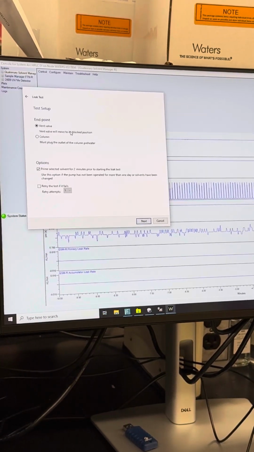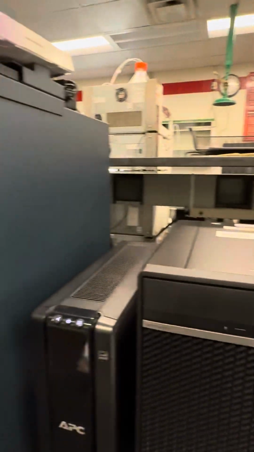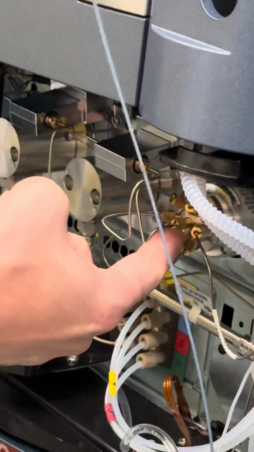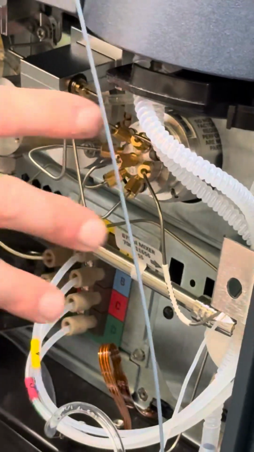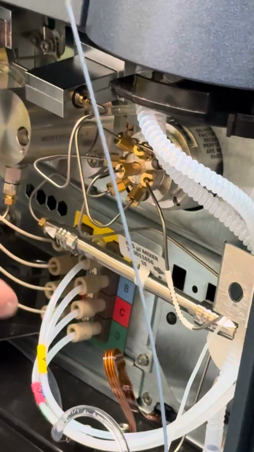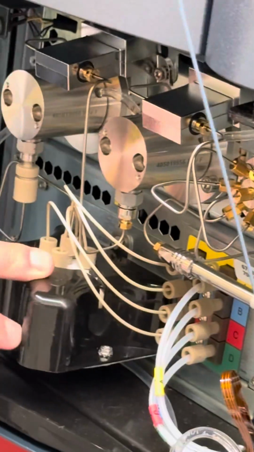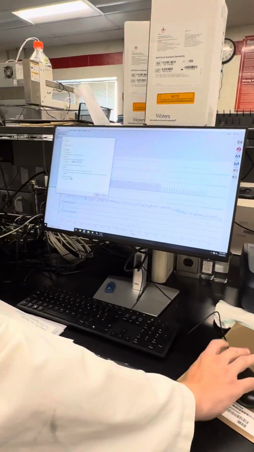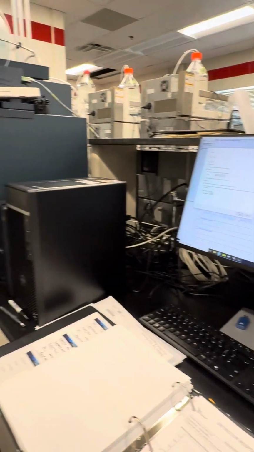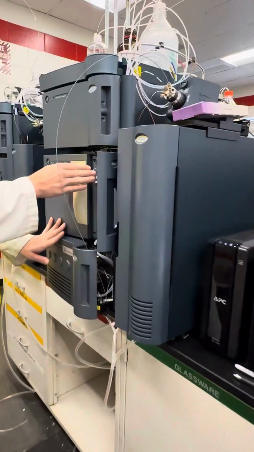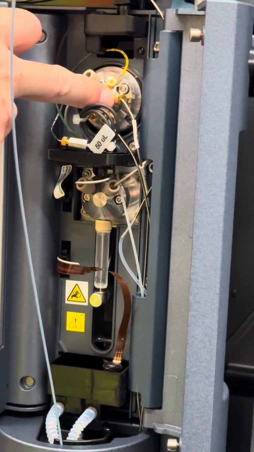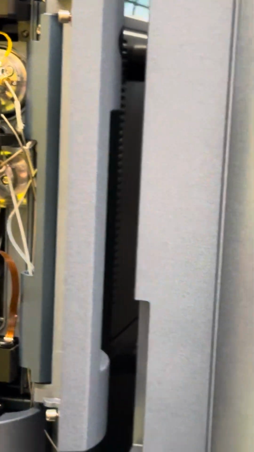Vent valve, so this will test everything to right here. So this is your vent valve in the QSM, and I'll go over this more in depth later, but that's your vent valve. So this will test both the pump heads basically here, and then you have the column as well. The column here will test all the way up through here, and we'll need to block this off with a little pin plug, but I'll show you how to do that later.